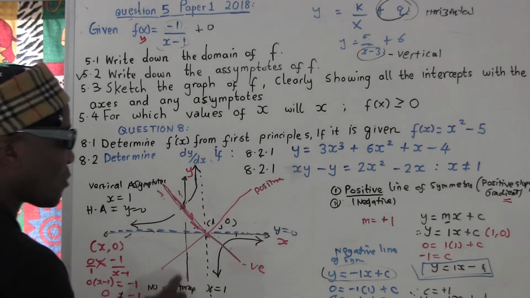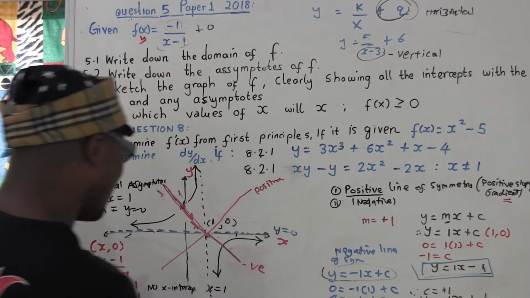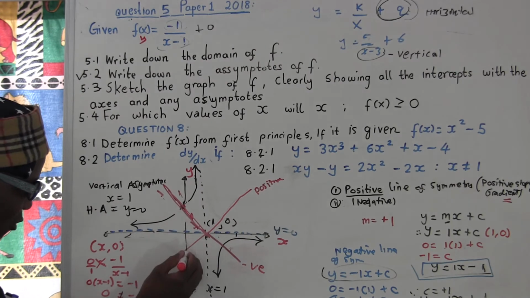Okay, now let's count for this on the positive line of symmetry. What's the value of y? Negative 1. You can see here, look. This is going to cut at y, y equal to negative 1.